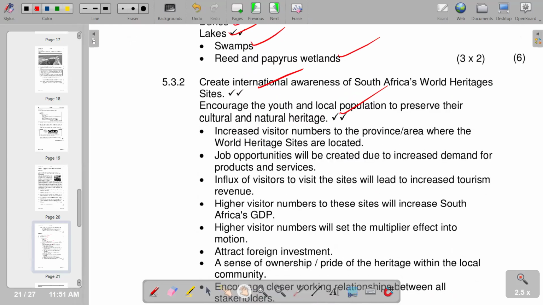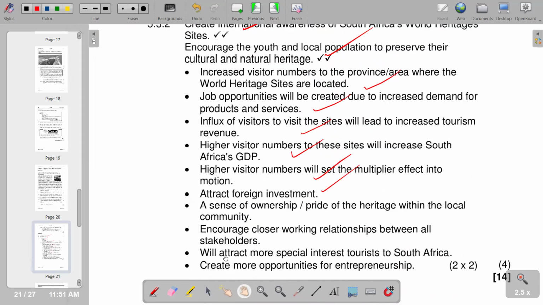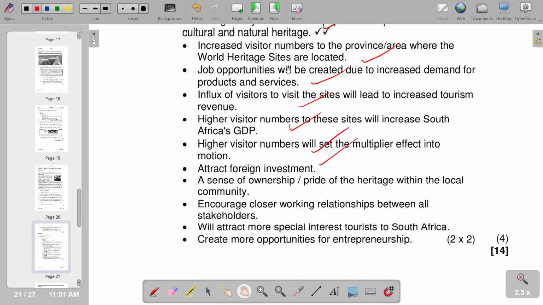Of course, we do have further points that we can also include that are also correct. So this is what we have on our question 5, and of course, we move on to the next question, which is going to be our question 6.